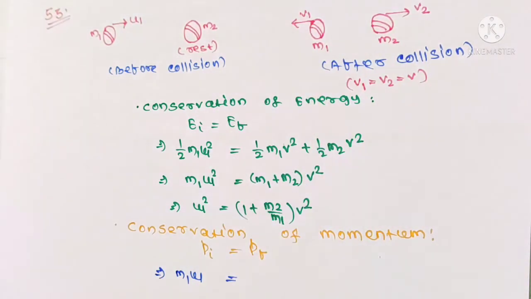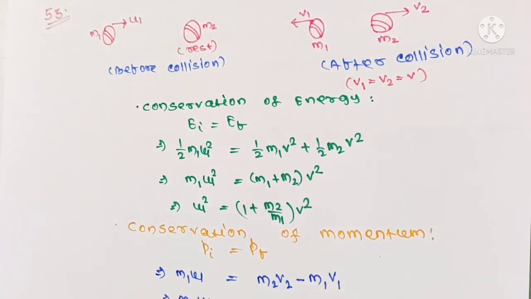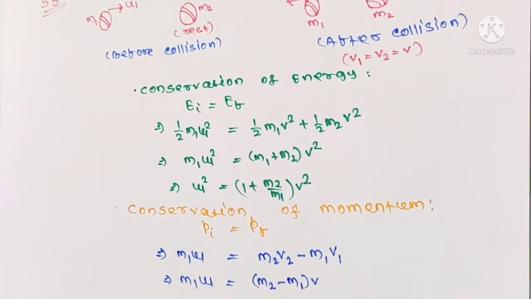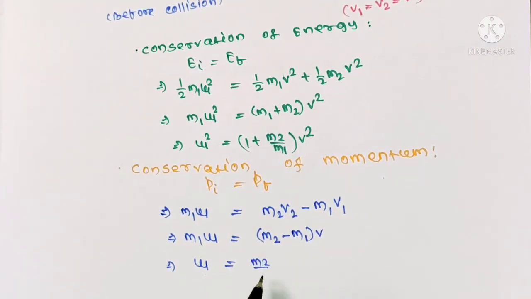So final momentum after collision m2 v2 minus m1 v1, but here v1 and v2 are equal, so we can write m1 u1 equals m2 minus m1 times v, or from here u1 equals m2 by m1 minus 1 into v.